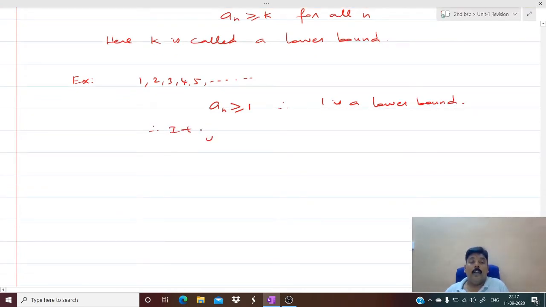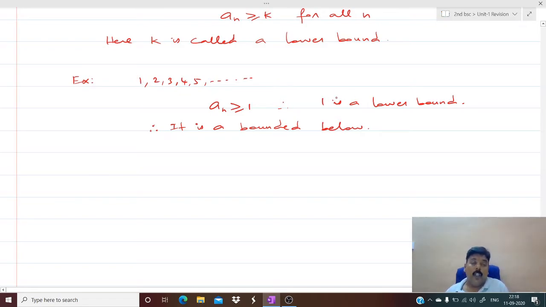Therefore, it is a bounded below sequence. I hope you understood the concept. Bounded below means there is a lower limit.